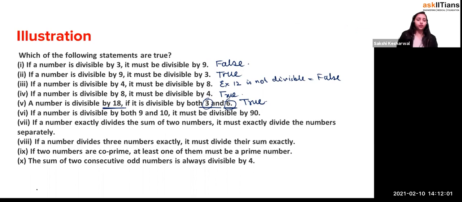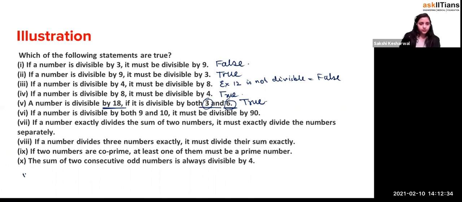If a number is divisible by 3 and 6, it must be divisible by 18, but it's false. Let's take an example: 90. Yeah, 90 is divisible by 6 also. It's true. Okay, let's take an example. If a number exactly divides the sum of two numbers, it must exactly divide the numbers separately.